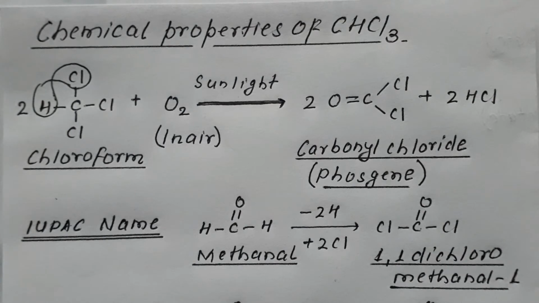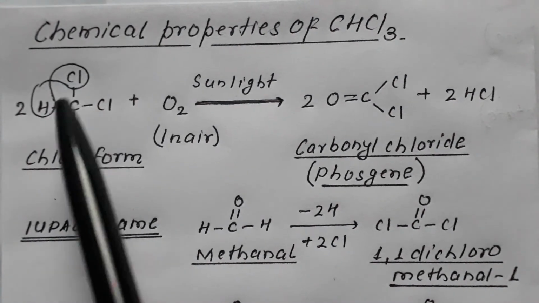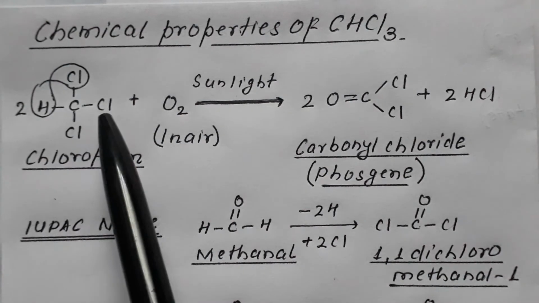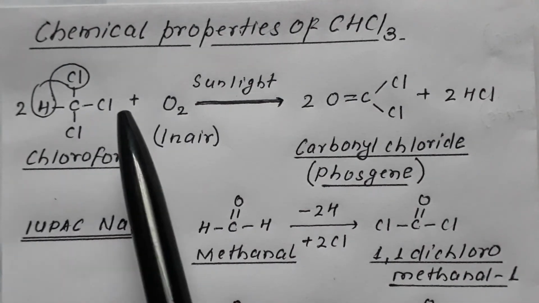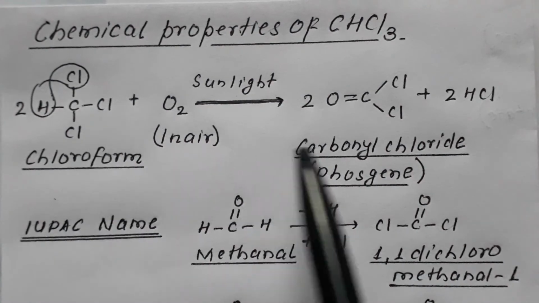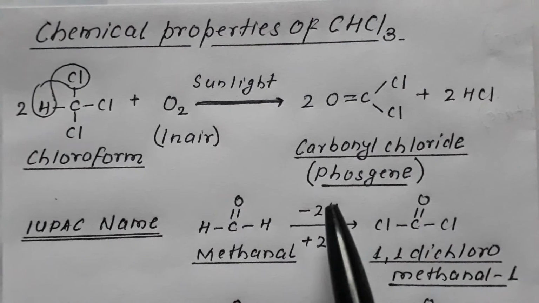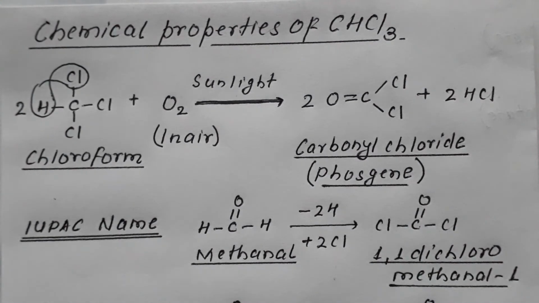So this makes chloroform highly poisonous. If chloroform gets exposed to air in presence of sunlight, it gets converted into a deadly poisonous substance, phosgene. How does it convert? 1H and 1Cl go out as HCl, 2HCl from 2 molecules, 2 parts of CCl2 are left over, and 2 oxygen atoms attack, resulting in formation of 2 molecules of carbonyl chloride, termed phosgene, which is deadly poisonous.